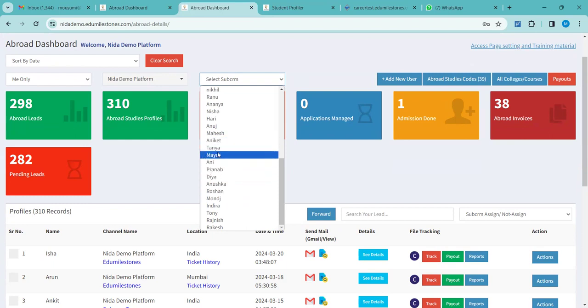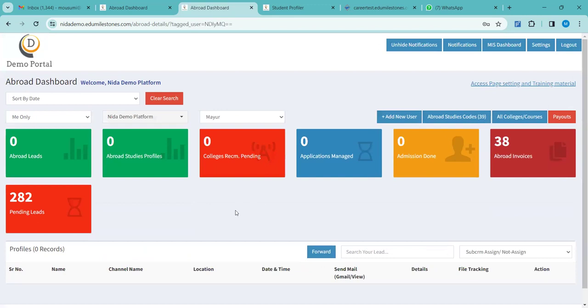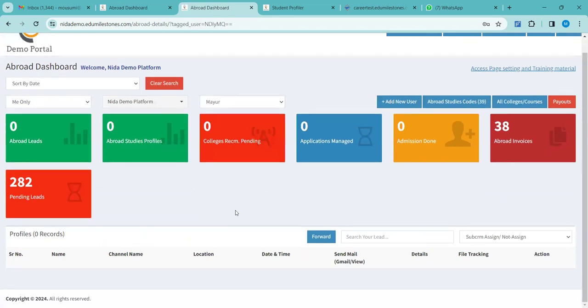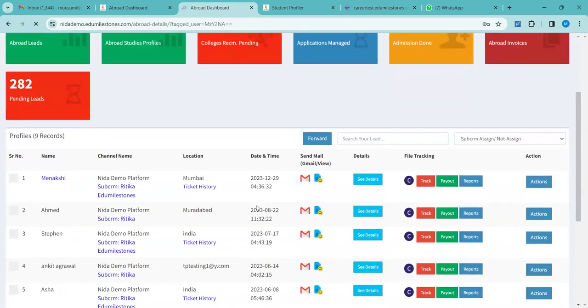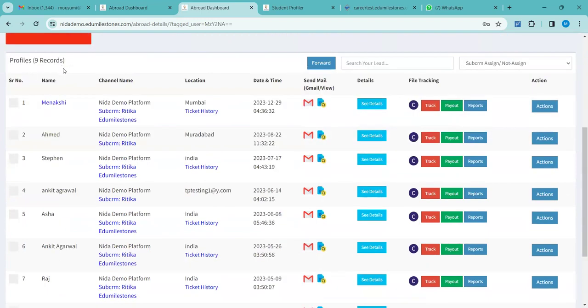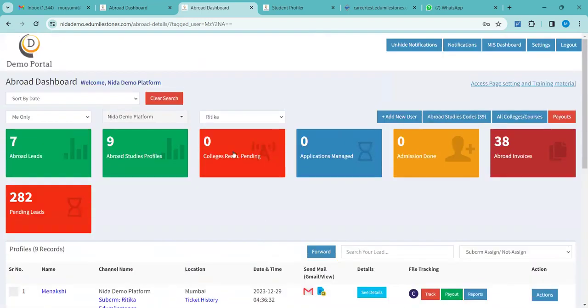For example, let me click on Mayur. Let me see how many applications I have got. There are none. Let me check for Ritika. Yeah, there are 9 records, 9 applications I have got from Ritika from Sub-CRM. Got it? That is how you can keep track.